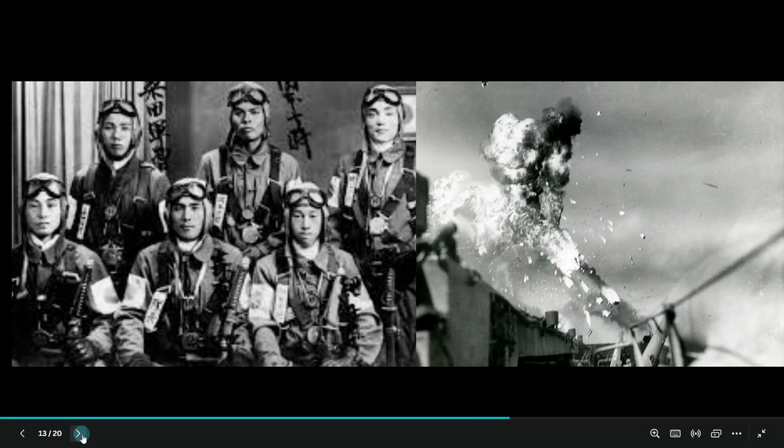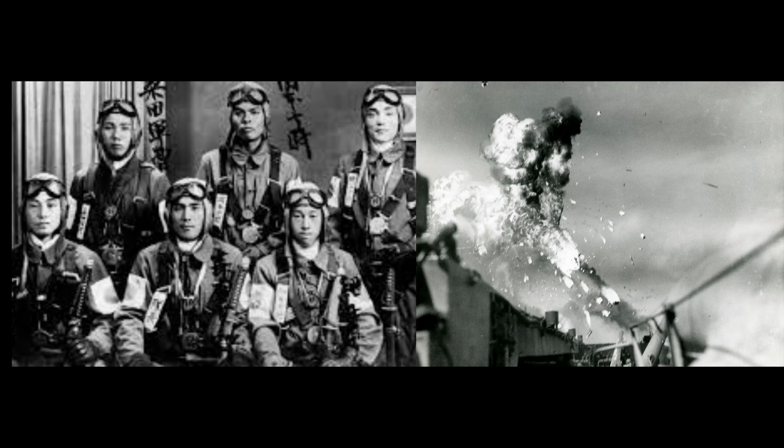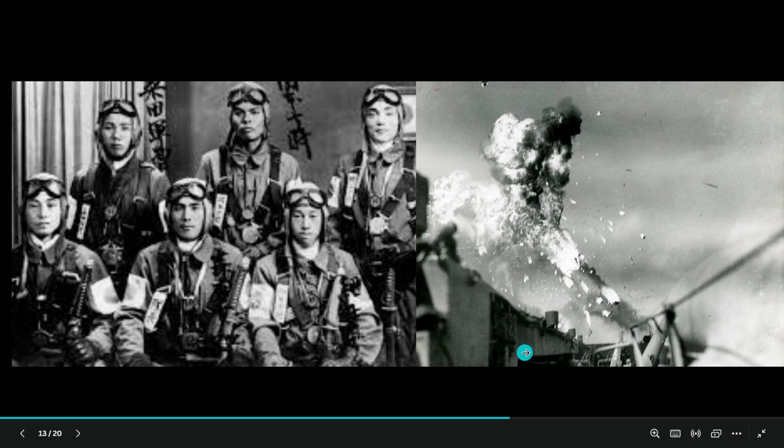Let us understand what it is. Different pilots were asked to take their airships and directly go and attack the enemy ships. That means directly crashing their plane into the enemy ship and giving up their life. So, with the samurai culture, the people of Japan were highly brainwashed that giving life for the emperor is for a greater good, which was totally wrong.